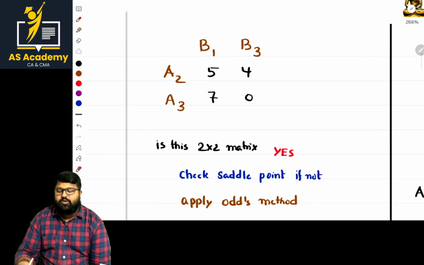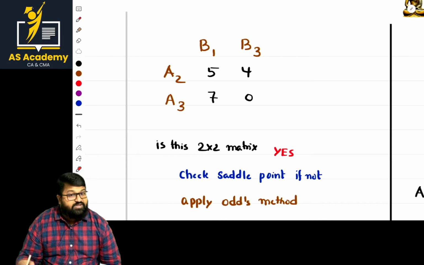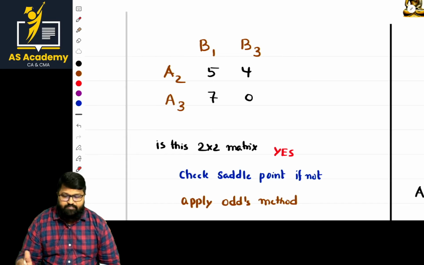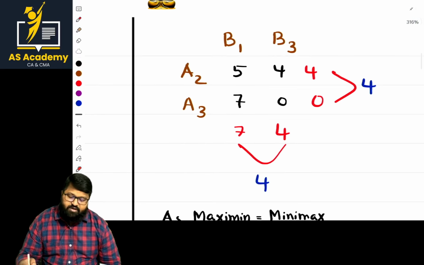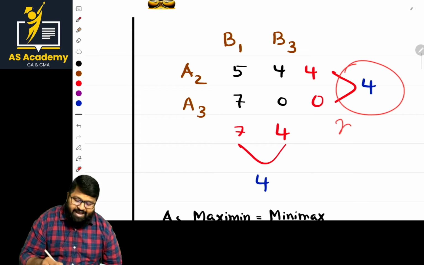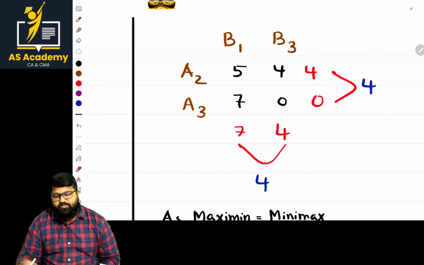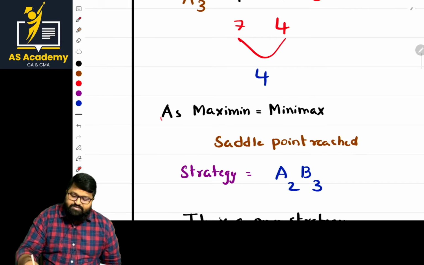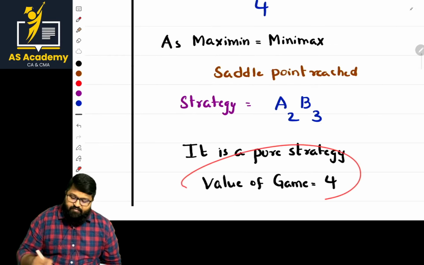Same is mentioned. Is it a 2 by 2 matrix? Yes, sir. Check the saddle point. Once the saddle point is reached, fine. If the saddle point is not reached, then apply the odds method. See what I have done there. See, the saddle point is reached now, because this is the maximum of the minimums, that is maximin, and this is minimax. Once they are equal, we reach the point. Is that clear? So as maximin is equal to minimax, we reach the strategy, and A2, B3 is the strategy. And the value of the game is 4.